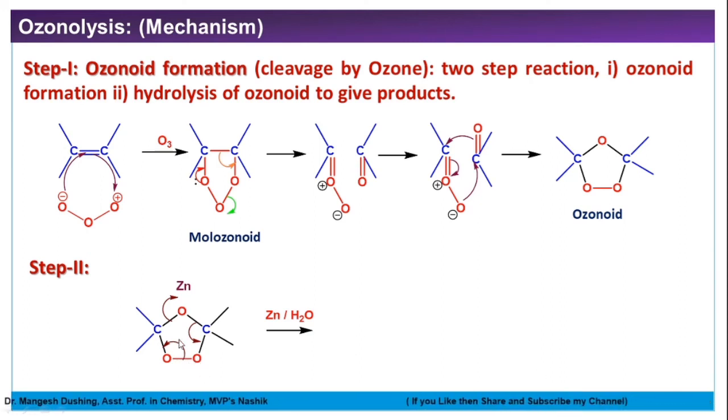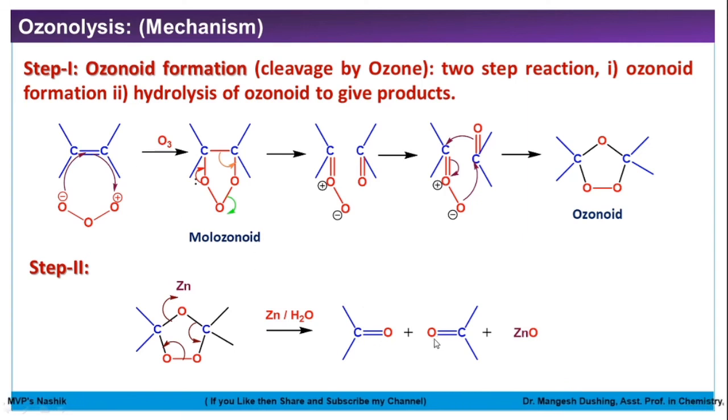So by seeing this arrow, we'll write the next structure. So we'll get these structures. Compare this alkene and this carbonyl groups. So this carbon-carbon double bond will break, and instead of a double bond with this carbon, we have to write a double bond with oxygen. So there will be two products.